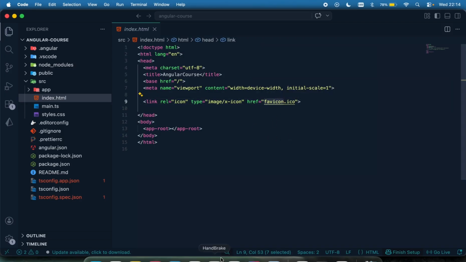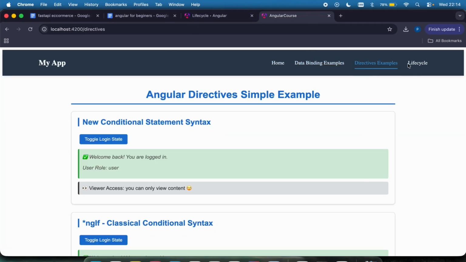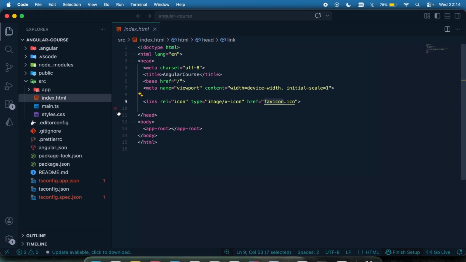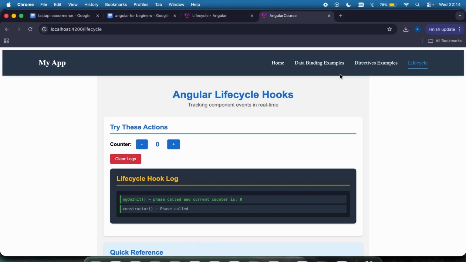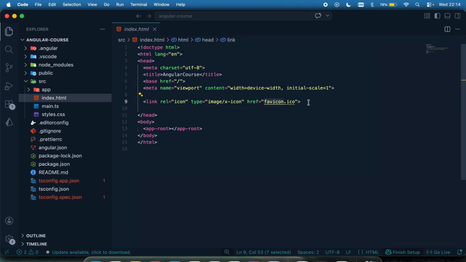favicon.ico. Remember, all Angular pages are being rendered from this one single HTML file. Okay, so that's why wherever page you are, you're going to be seeing that little icon up right there. So it's coming from this place right here. So for us to change that, we just need to replace this with our own custom icon.